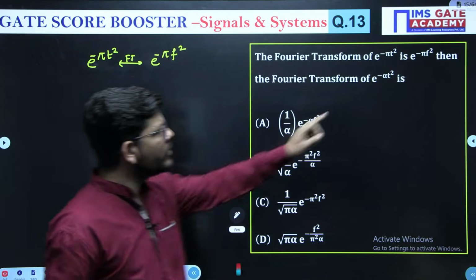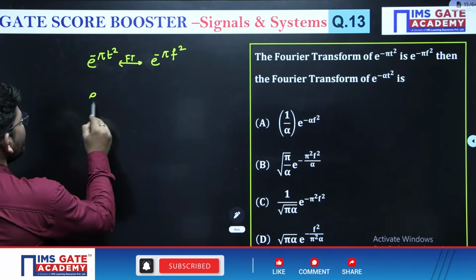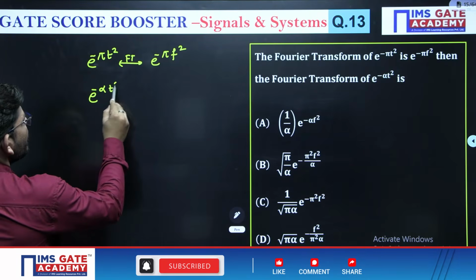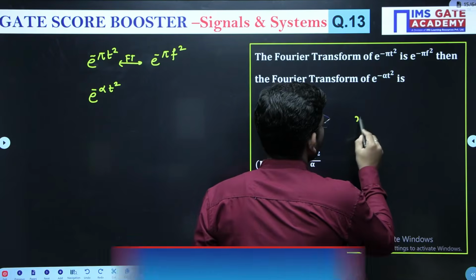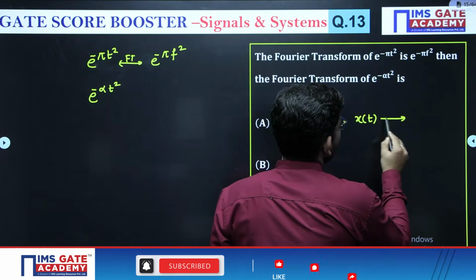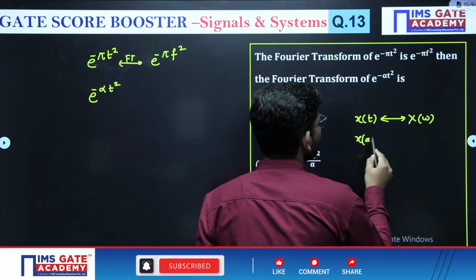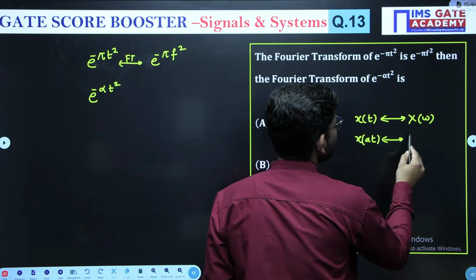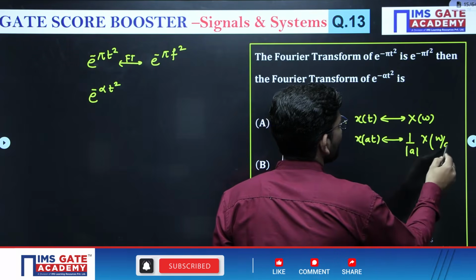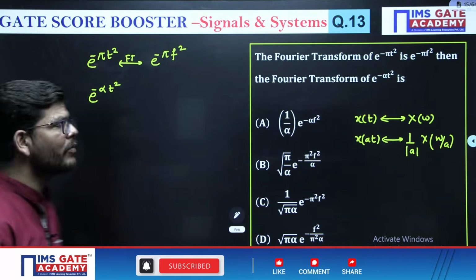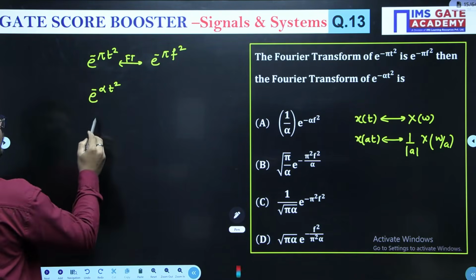Then what is going to be the Fourier transform of e to the power minus alpha t square? Okay, now I can sense something here: if x(t) has Fourier transform X(omega), then the Fourier transform of x(at) is 1 upon a times X(omega upon a), right? The scaling property. So e to the power minus pi t square, you know, right?